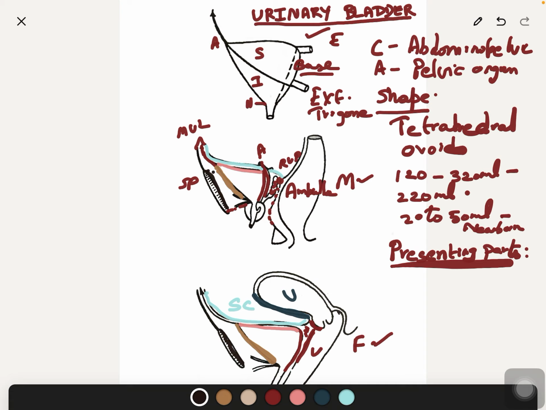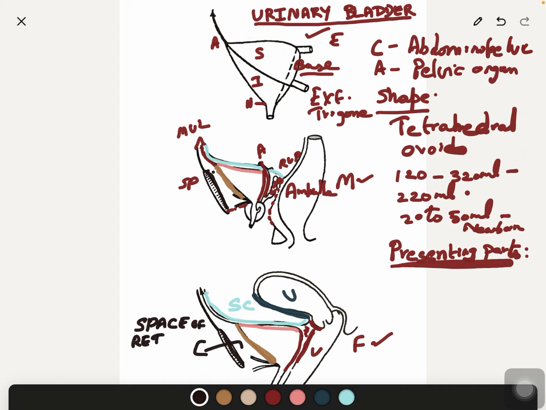These above structures are separated from the bladder by a potential space. This space is called the space of Retzius, which may be asked as very short notes. The space of Retzius contains retropubic fat and a plexus of vesical veins. So this is the space of Retzius.